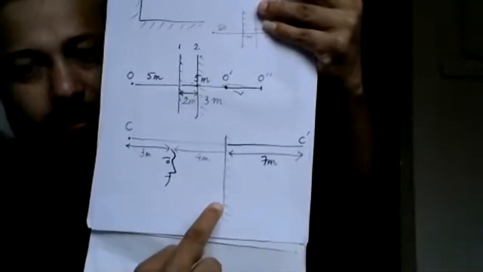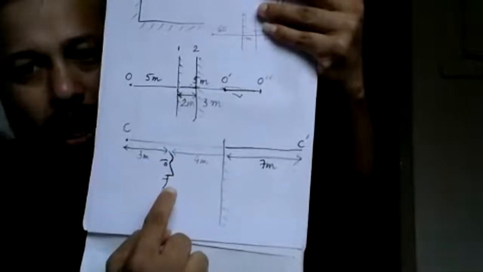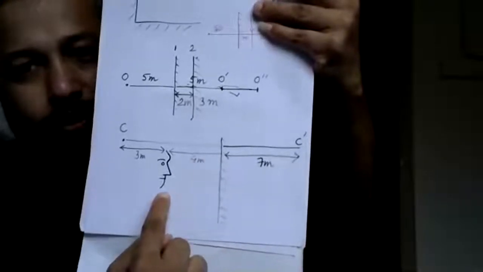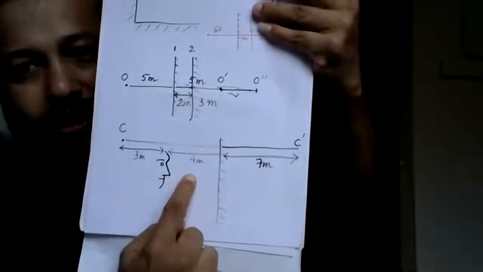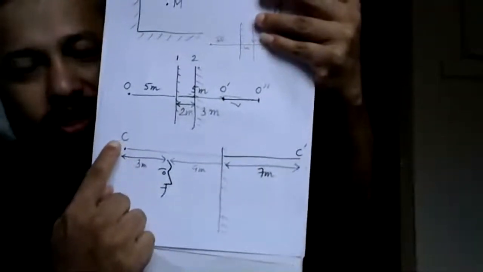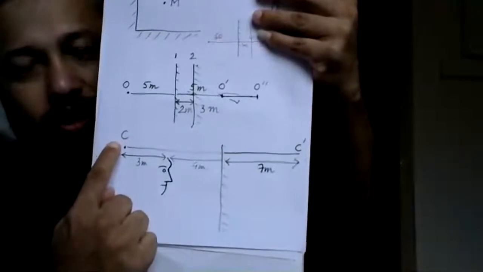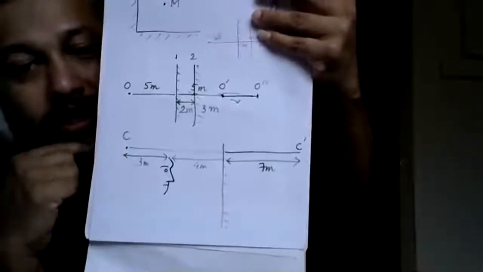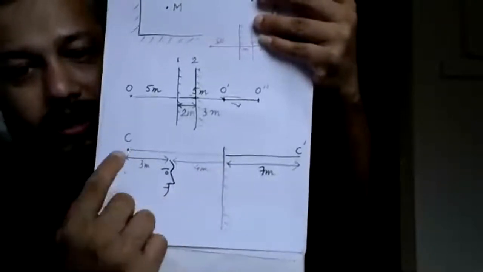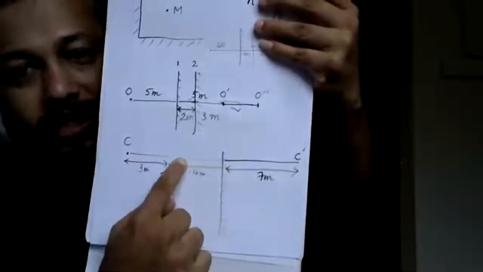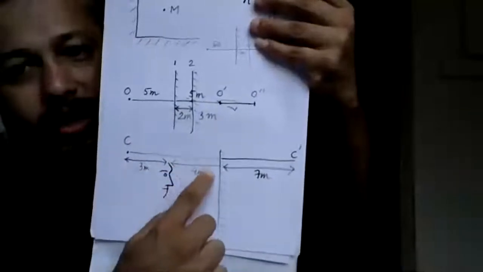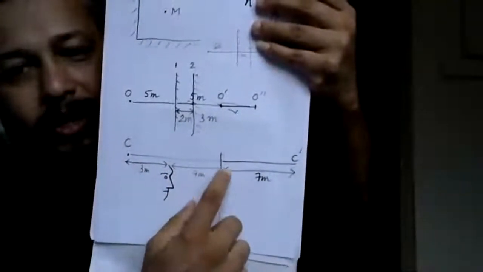The distance between the person and the mirror is 4 meter, and from the person 3 meter behind, the chart is there. C for chart. Now it's very easy. What is the distance between the chart and the mirror? It's 7 meter, because 4 and 3, 7 meter.